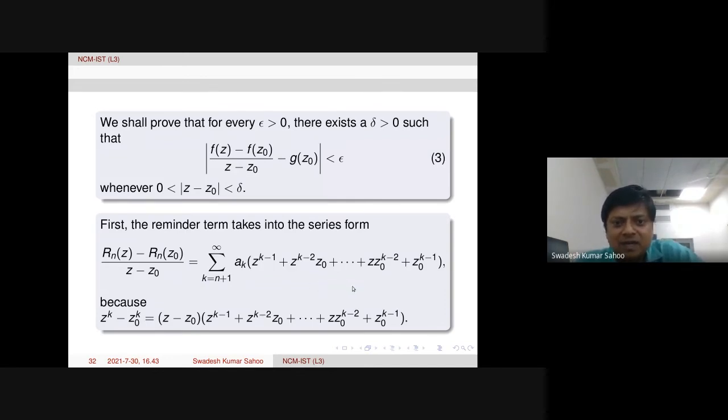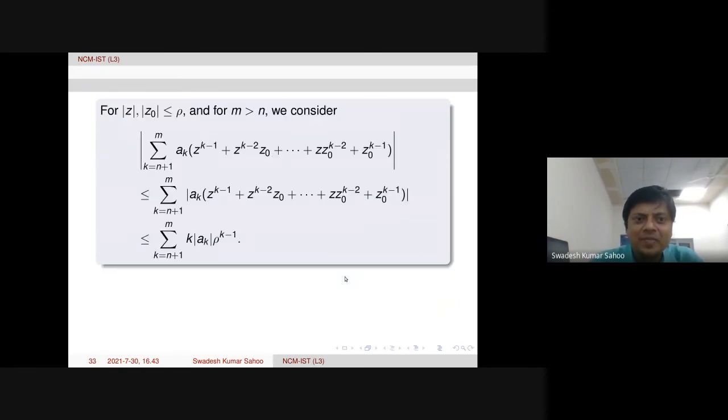Now what happened? We need to take modulus. So when we take modulus, first let us check for some finite sum, and then finally you can take a limit. That is the best way to do. So therefore, right hand side sum we need to consider. For modulus z and modulus z naught less than or equal to rho, and for m bigger than n, we consider this right hand side in absolute value, k equal to n plus 1 to m, and then whatever terms are there as it is.